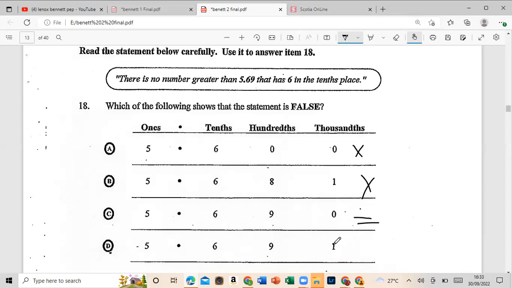All right. There are other numbers greater than it, like 5.692, 5.693, 5.694, and so on. All right. So that would be D.